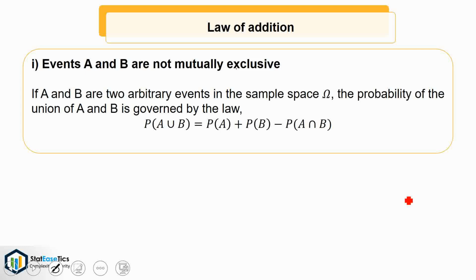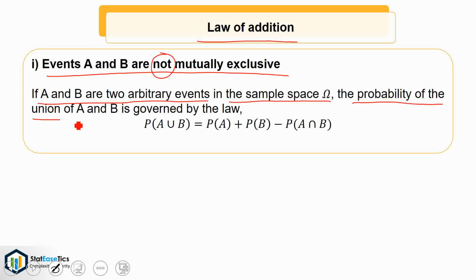Further, the second law, that is law of addition, in that the first case is events A and B are not mutually exclusive. If A and B are two arbitrary events in the sample space omega, the probability of the union of A and B is governed by the law P of A union B is equal to P of A plus P of B minus P of A intersection B.